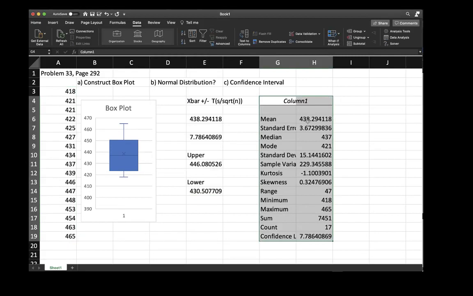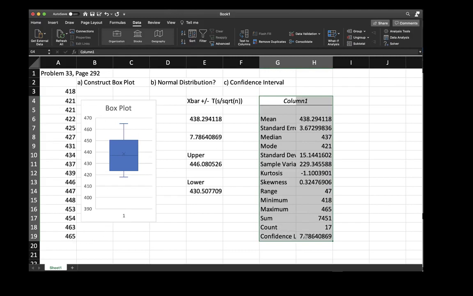The mean that we have here of 438.29 matches the average we calculated on the data. If we look at the minimum value of the data, the smallest value is 418, the maximum value 465.